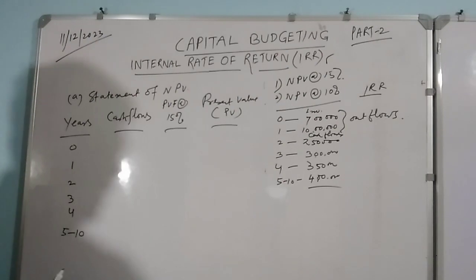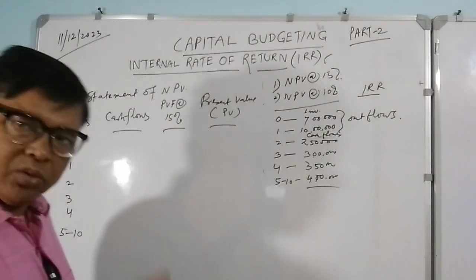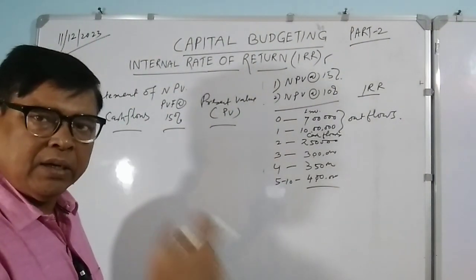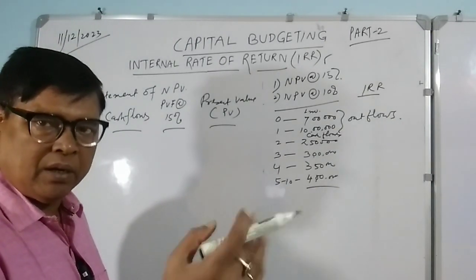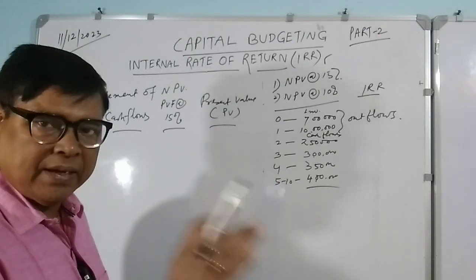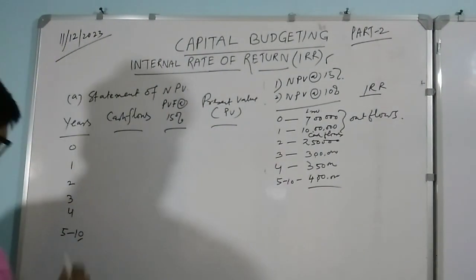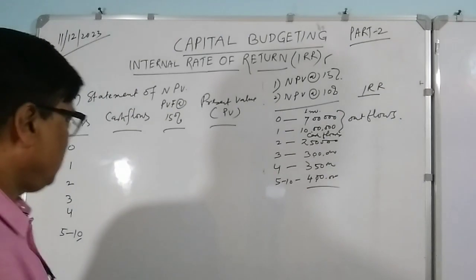Because they are telling us that from the fifth year onwards you will be getting some cash flow, and it will continue up to 10 years. It may continue beyond 10 years too, but for practical reasons they end the calculations there.